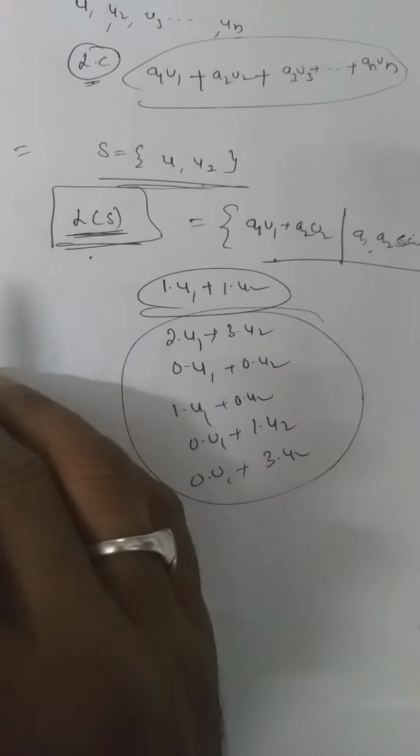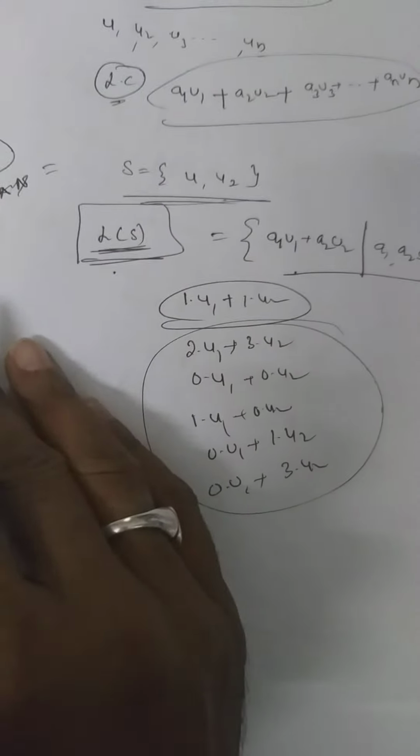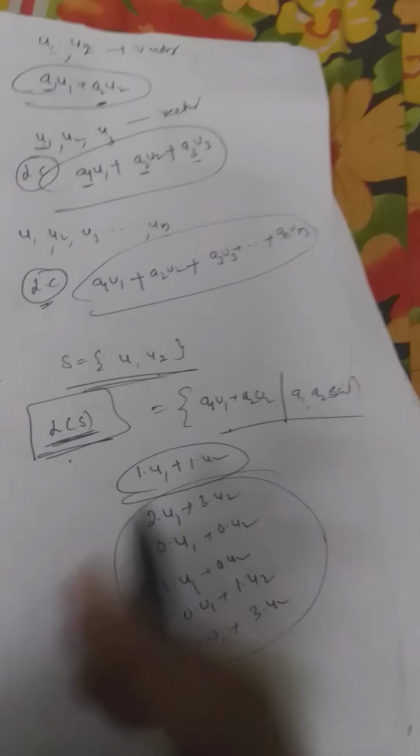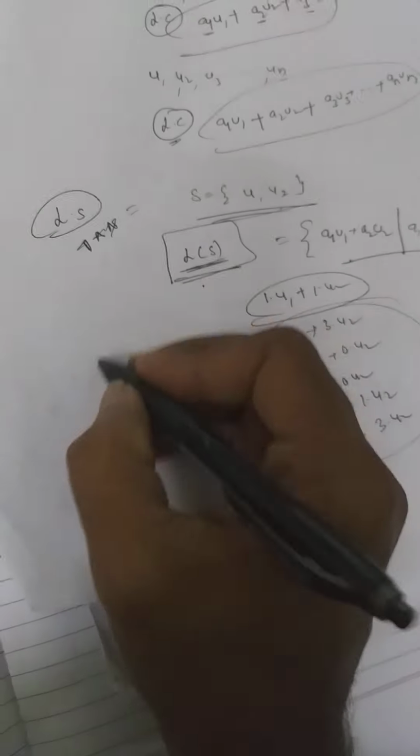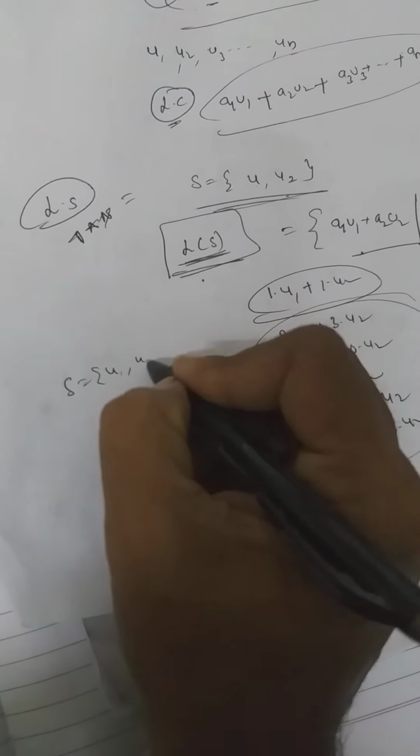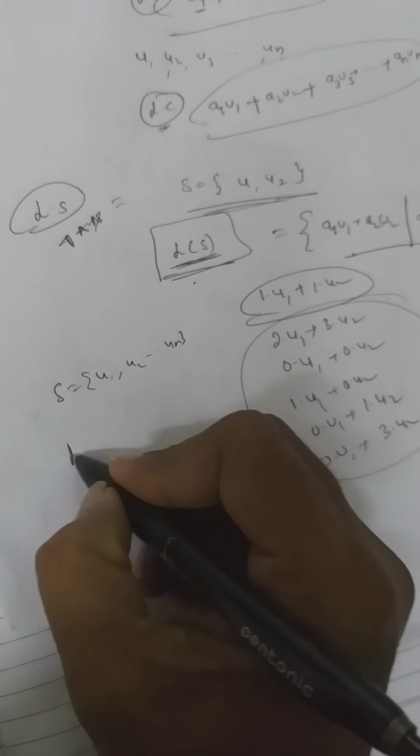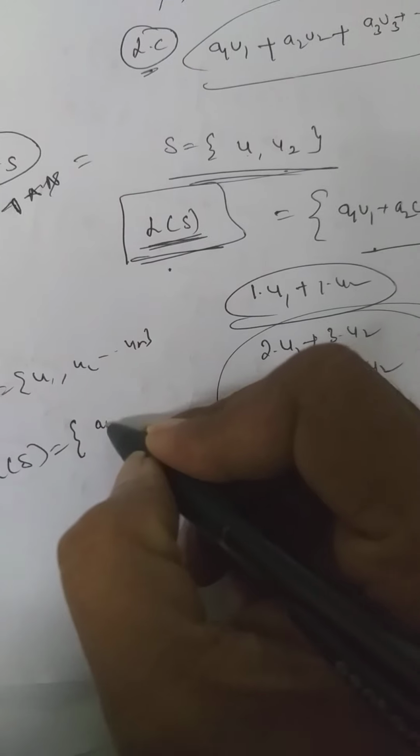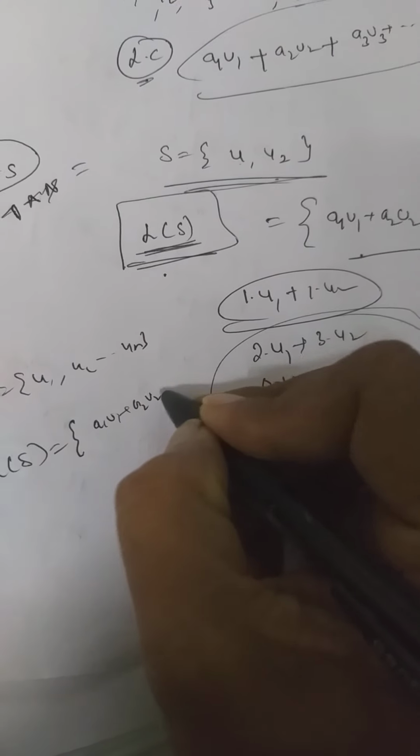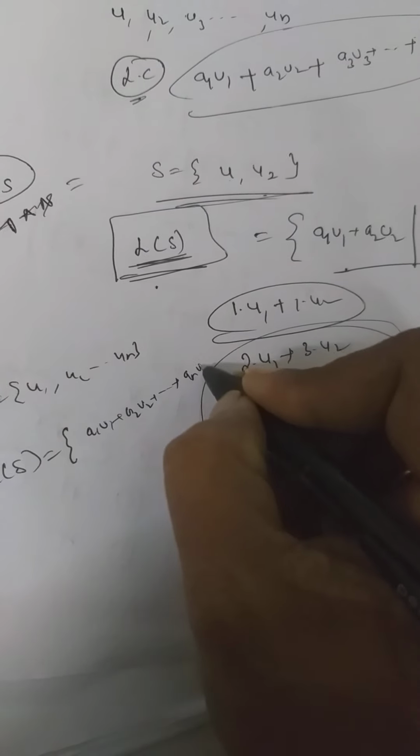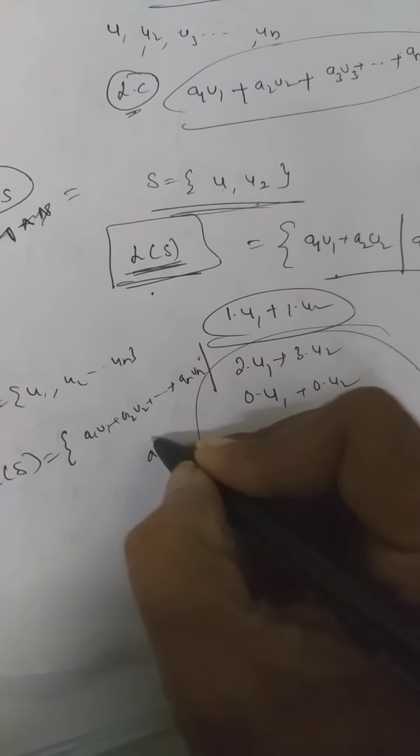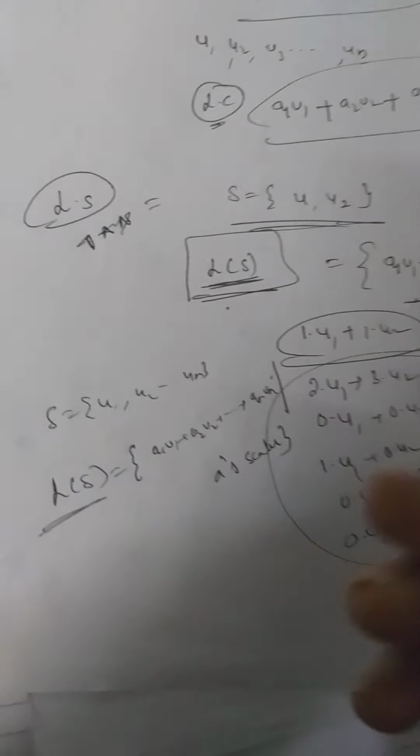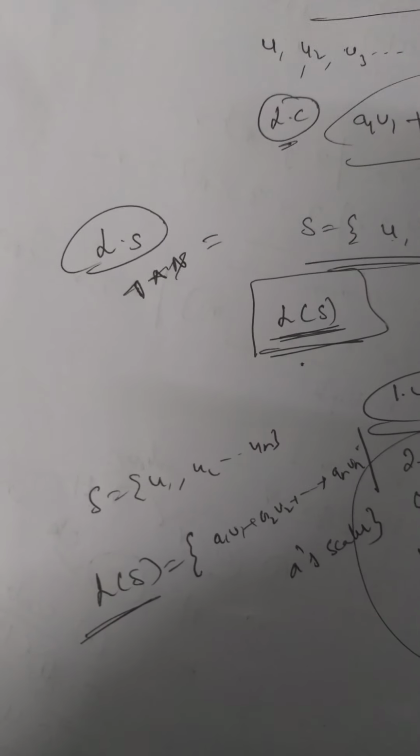It is denoted by L(S). Right? Now, suppose the set contains n vectors. Suppose S is equal to n vectors, right? What about the linear span of S? The linear span of S is equal to what? a1·u1 + a2·u2 + and so on + an·un, such that the a's are scalars. This is called the linear span of a set. Yes, right?